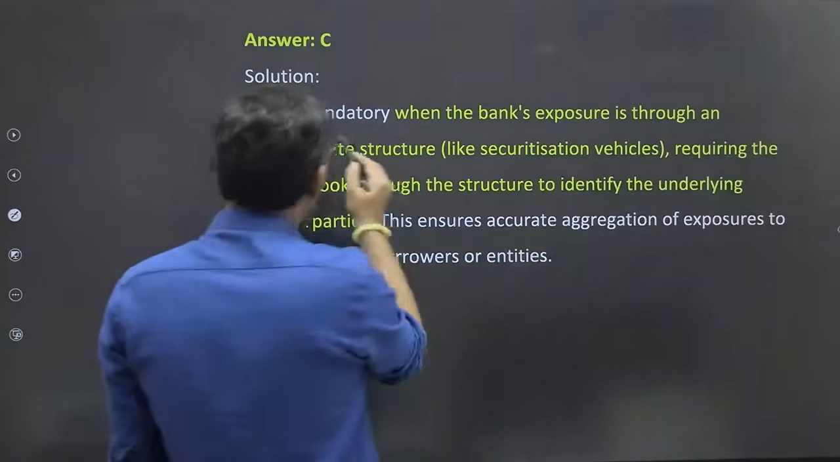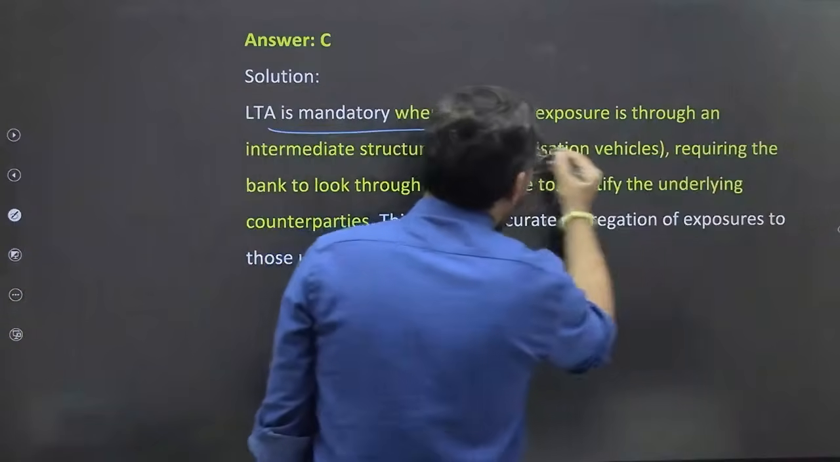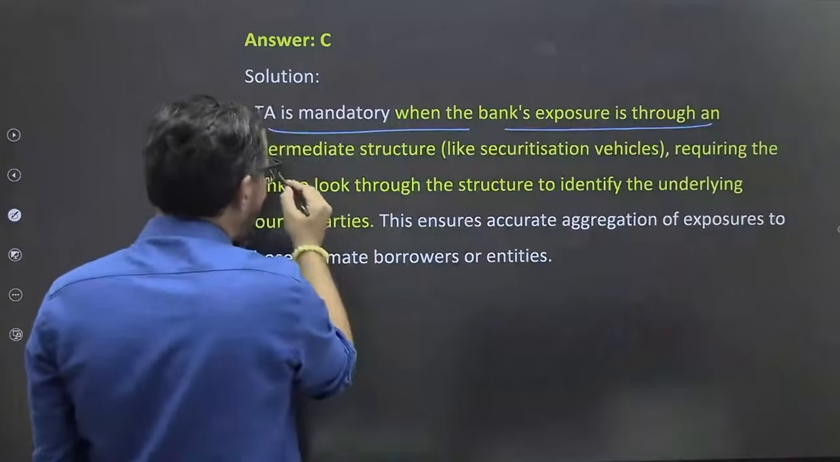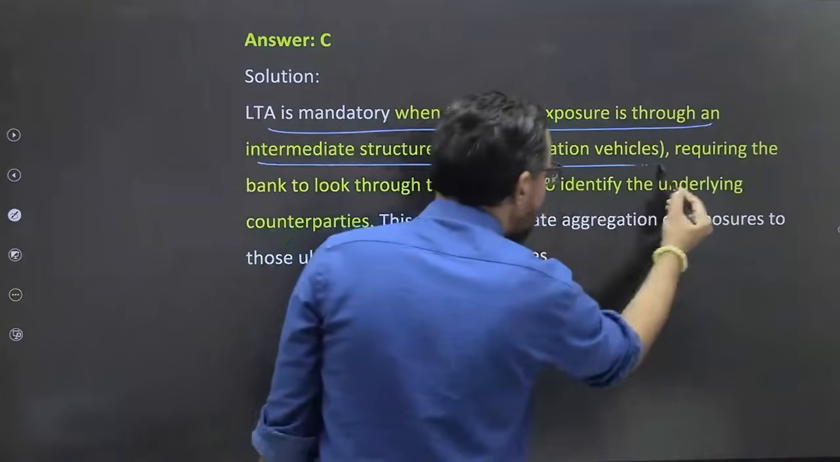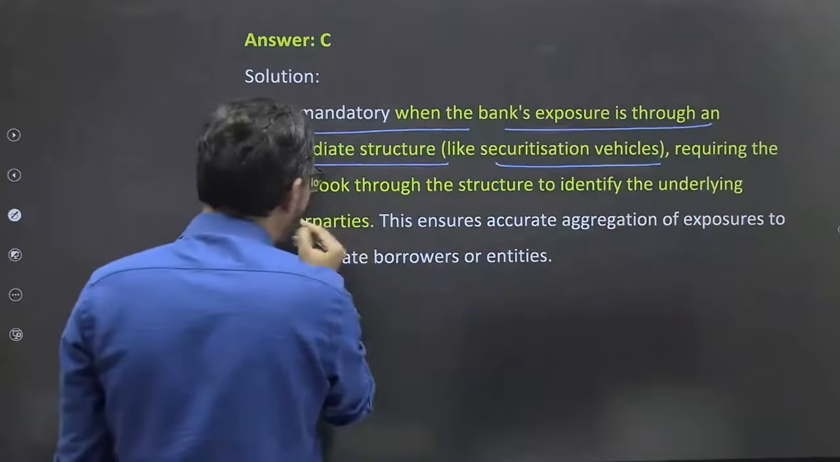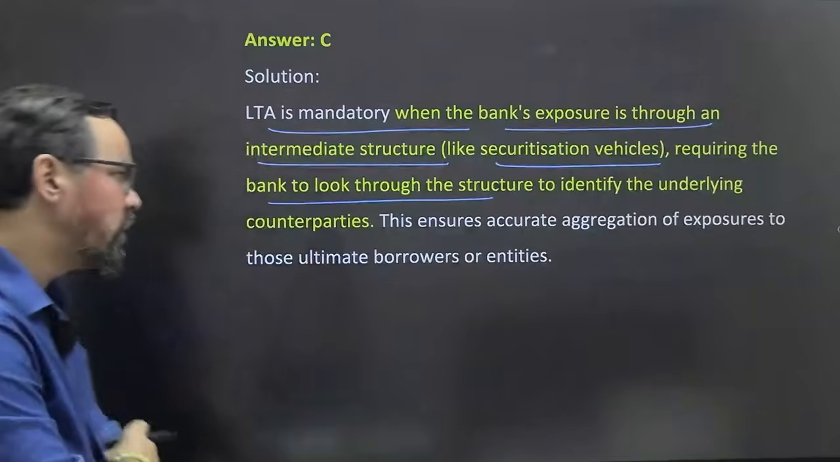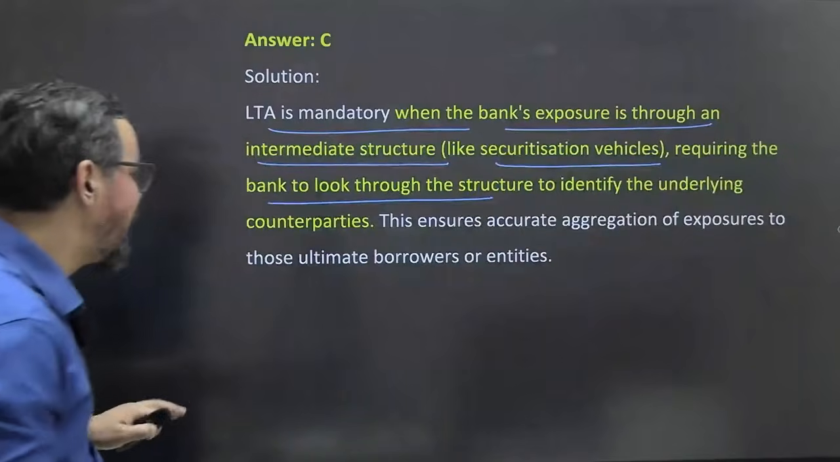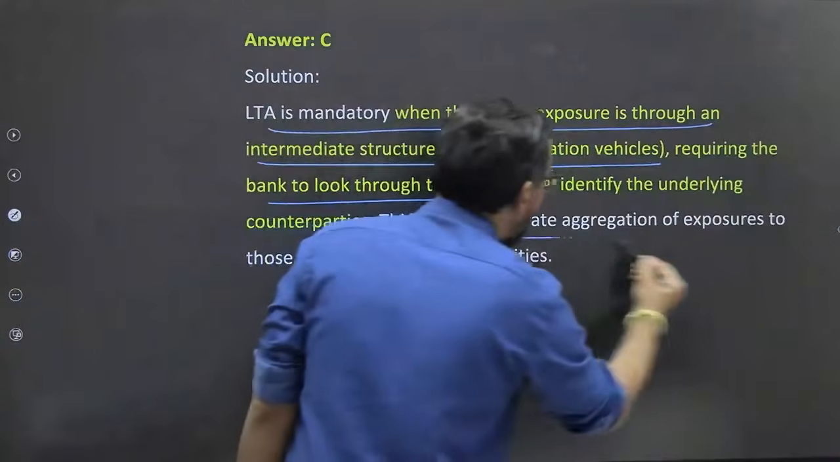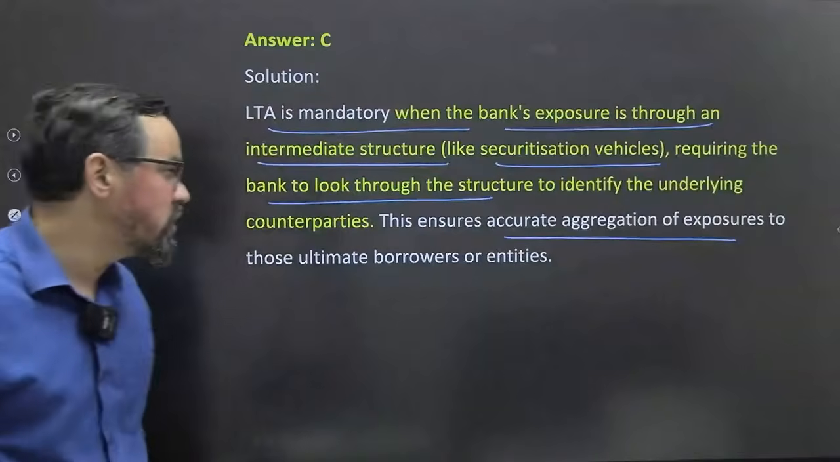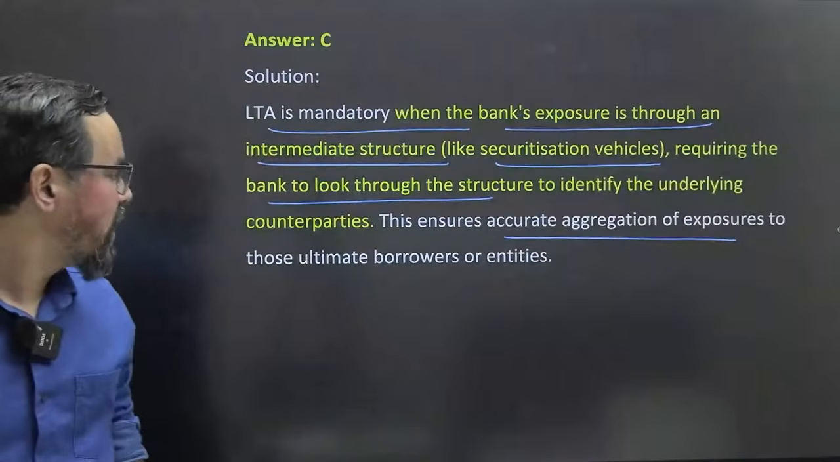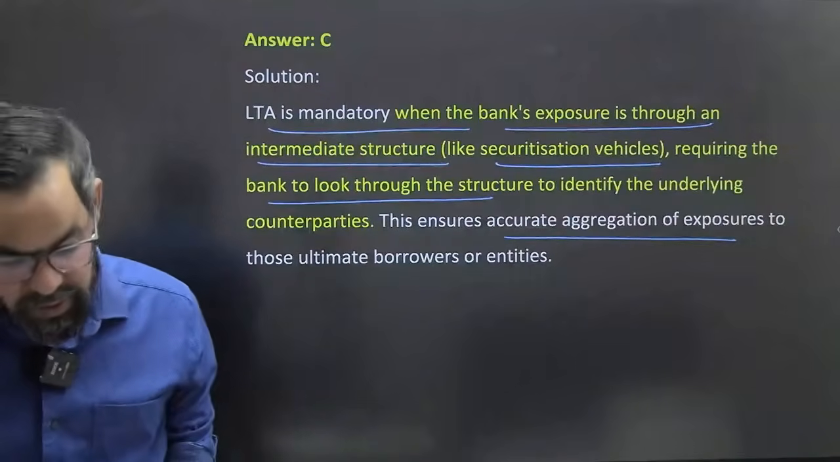So when LTA is mandatory, when bank exposure is through an intermediate structure like securitization vehicles, it requires the bank to look through the structure to identify the underlying counterparties. This ensures accurate aggregation of exposures to those ultimate borrowers or entities as well, right?